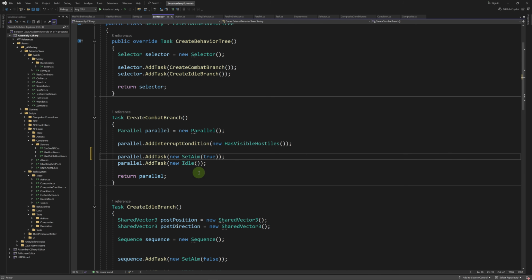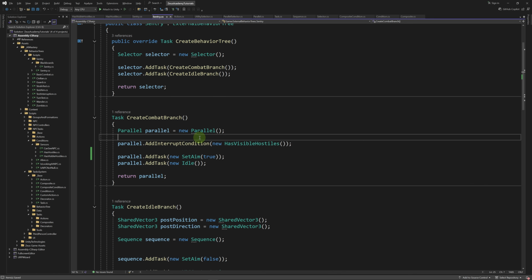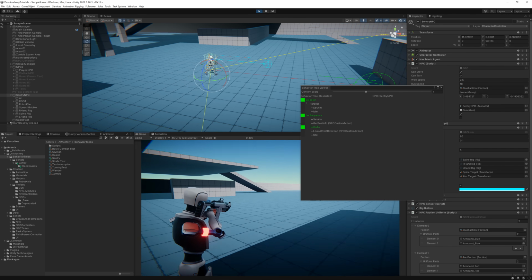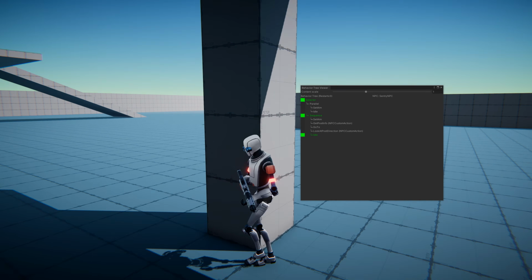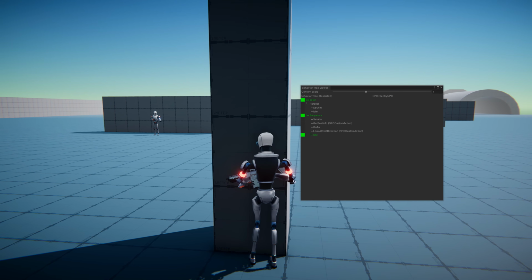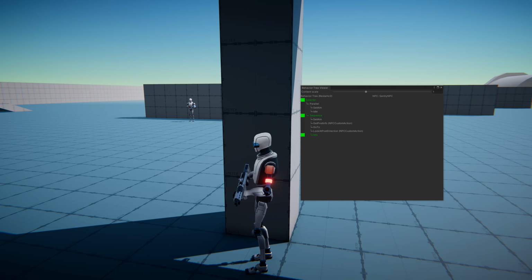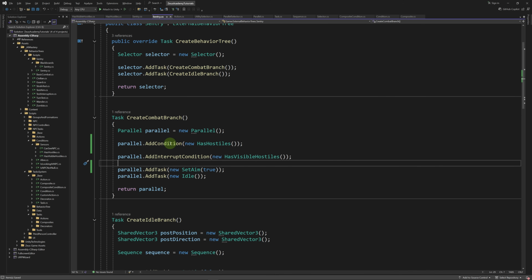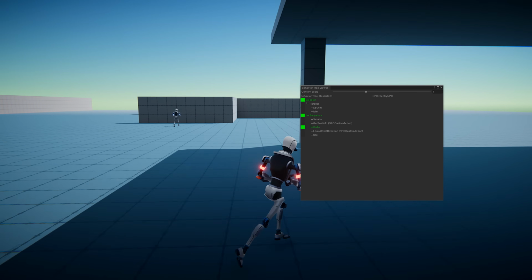Back to our Sentry behavior tree. So perhaps here, let's add a set aim action. Yeah, this is not going to work because the selector is stuck in the combat branch. So let's add a condition here. The condition will be hasHostiles. Okay, now it's working. So I'm going to hide. So the Sentry is at his position. I'm going to get in front of him. So as soon as I do that, he's going to switch to the combat branch. Yeah, it's not working because we need to set interrupt lower priority to true on our parallel. And now it should work.